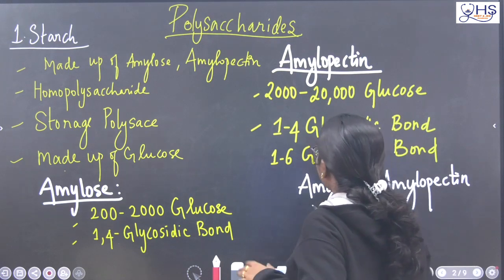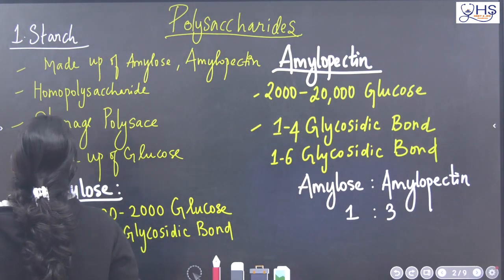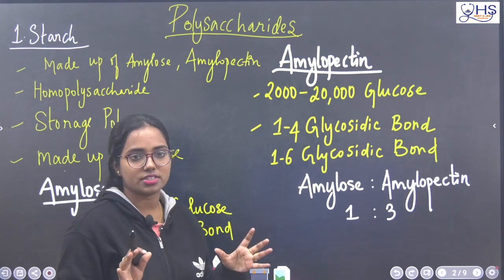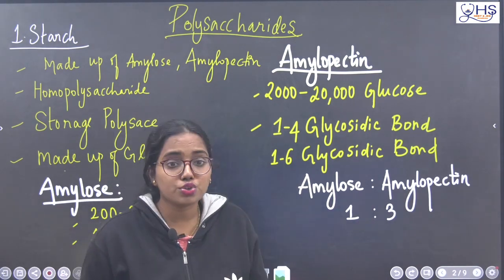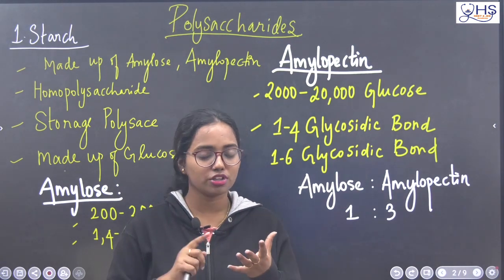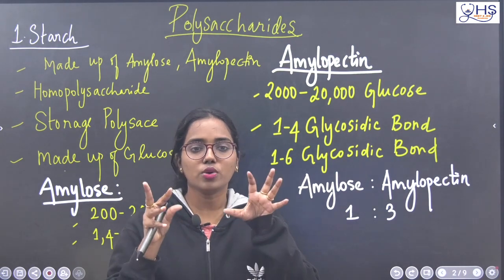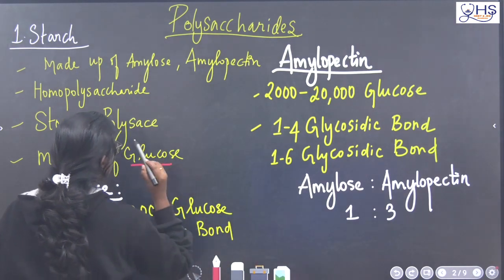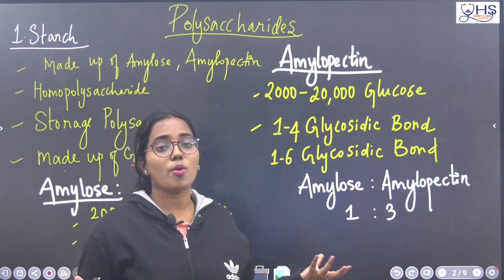Let us take the very first polysaccharide, starch. Starch is made up of sugars, and these are monosaccharide sugars. Among the monosaccharides we saw in detail, glucose, galactose and fructose, starch is made up of glucose.